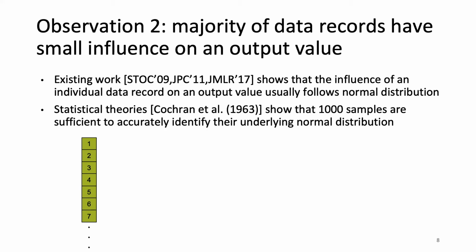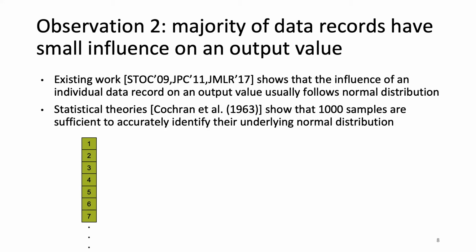This is in order to accurately infer a sensitivity value, because existing work shows that the influence of a data record on an output value usually follows a normal distribution, and statistical theory shows that 1000 samples are sufficient to accurately identify these samples' underlying normal distribution.